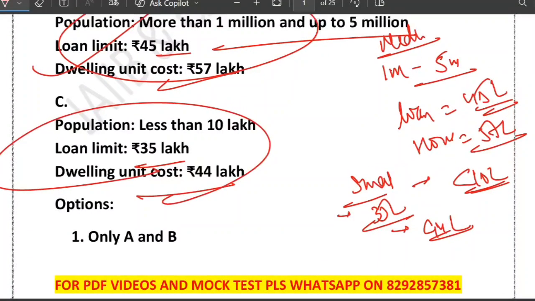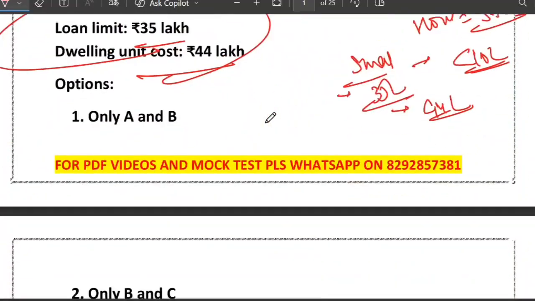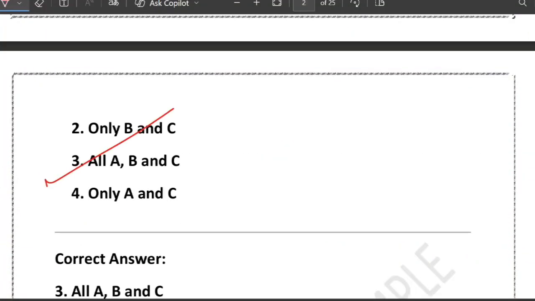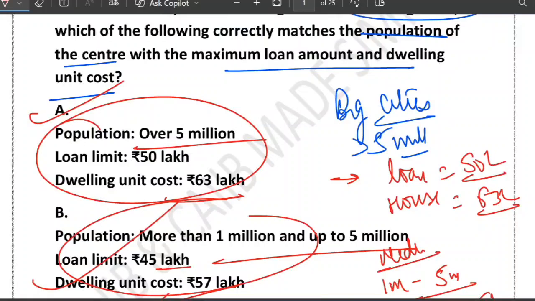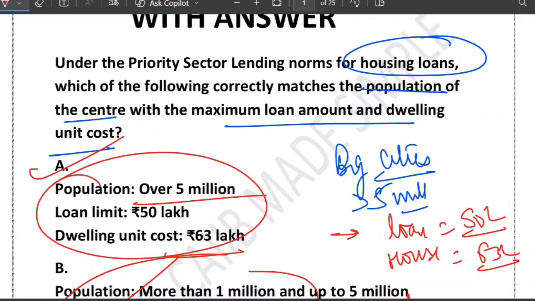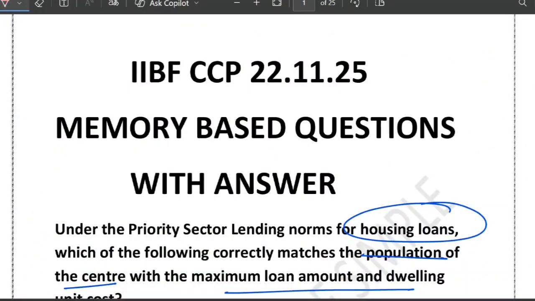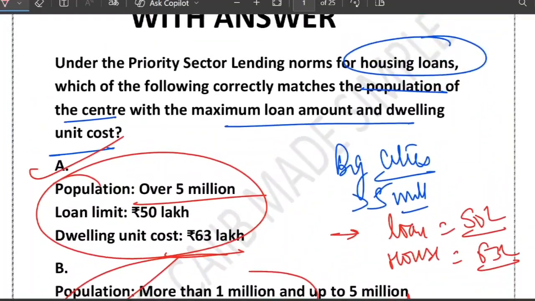So I can see that all 3 options are correct. A, B and C are correct, so the correct answer is A, B and C. Please note it down. I will update it in the CCP study material also; I have just updated it. This is the new lending limit as per the RBI, which revised it from 1st April 2025. Please note down this limit. It will help you in the upcoming examination.